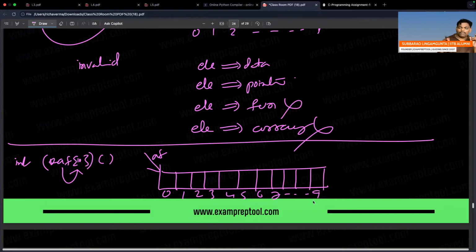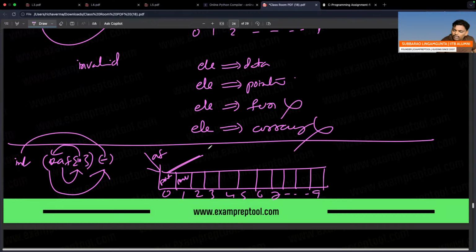Okay, that's okay. AF is an array which contains 10 slots, where every one is a pointer. Remember, pointer means some address. If I go to that address, what is there? Every element is a pointer. If I go to that pointer, what is there? A function which doesn't take anything and returns an integer.